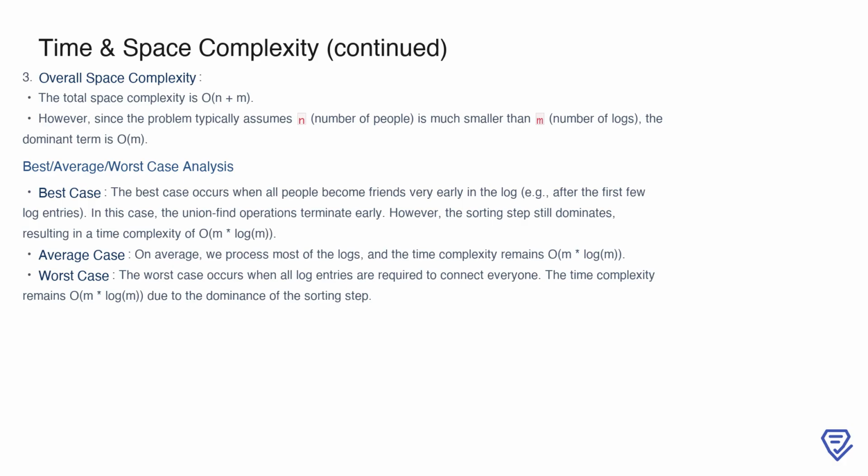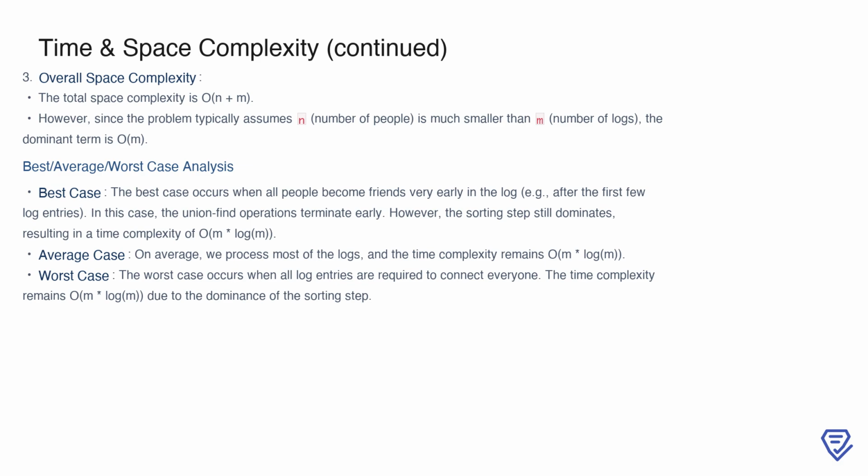The overall space complexity combines the contributions from the union find data structure and the sorting auxiliary space. This gives O(n + m) as the total. However, in most scenarios, the number of people, n, is significantly smaller than the number of logs, m. As a result, O(m) becomes the dominant term.